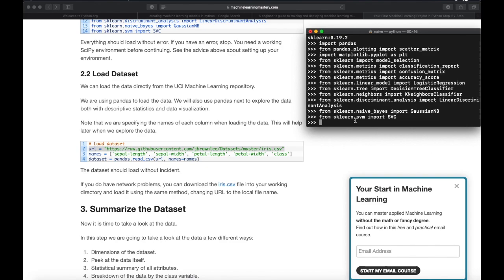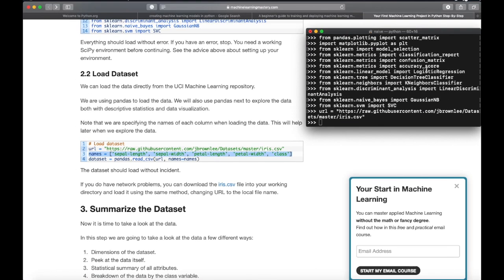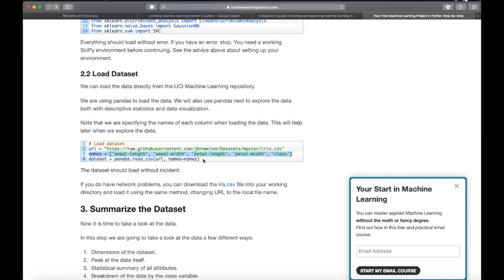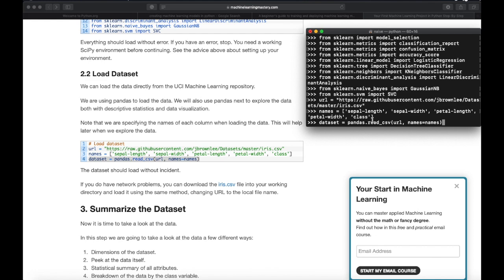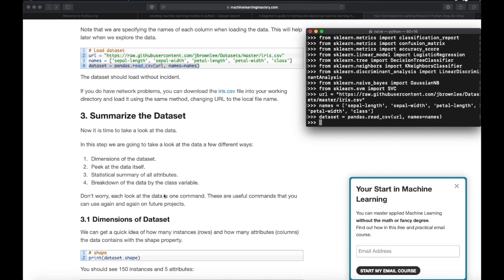That is loading the libraries, and we can load the data directly from the UCI machine learning repository, and the URL is given here. I'll just copy and paste the URL in case of any typos. I'll copy and paste the names as well in case of any typos, and we have dataset equals pandas.read_csv(url, names=names).